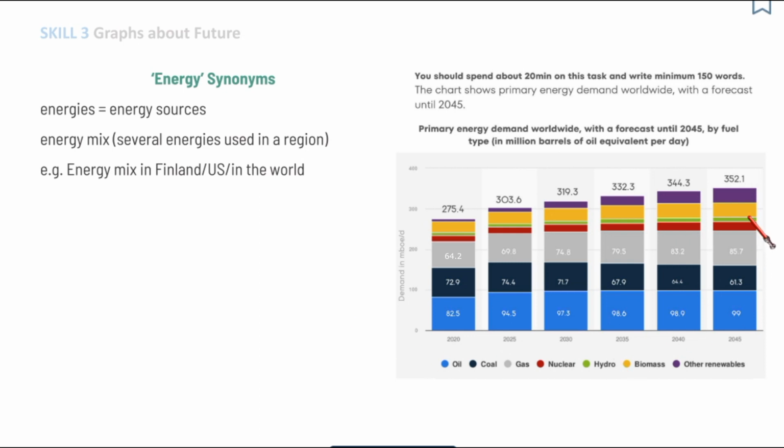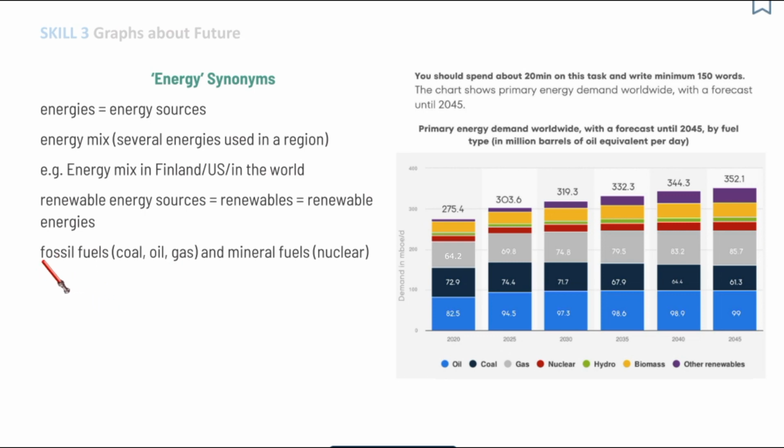In this graph, we are talking about energy mix in the world, because it's worldwide. Of course, we can use words renewable energy sources, or simply renewables or renewable energies. We have already talked about fossil fuels, and there is also a term mineral fuels. Nuclear is actually a mineral fuel.